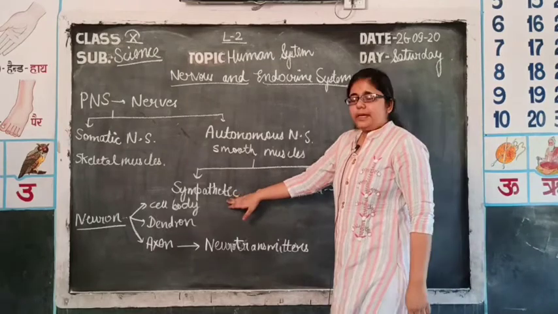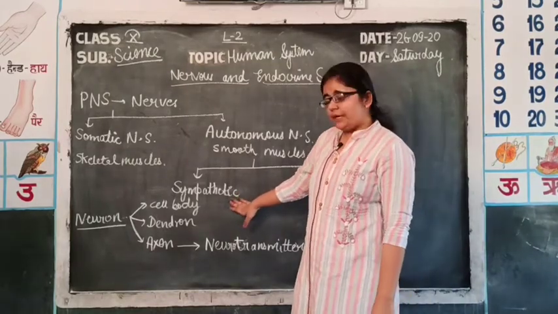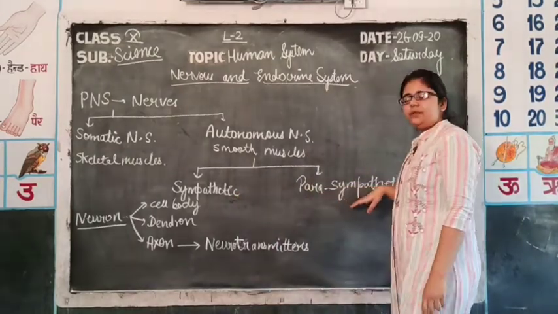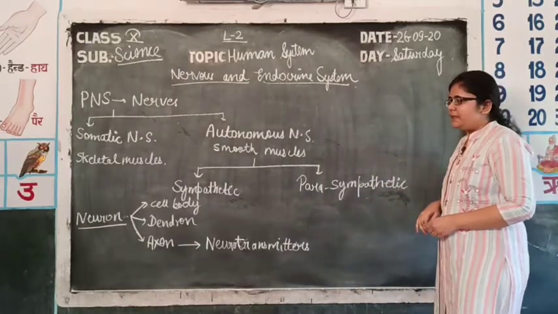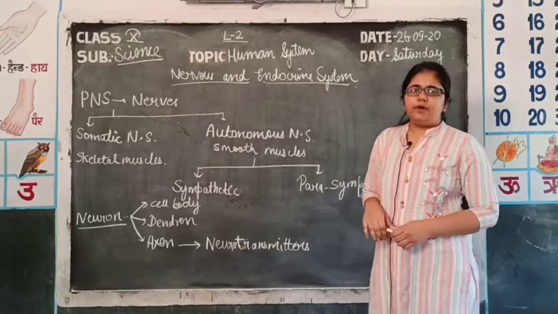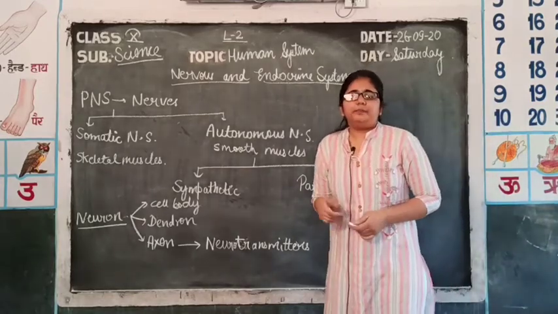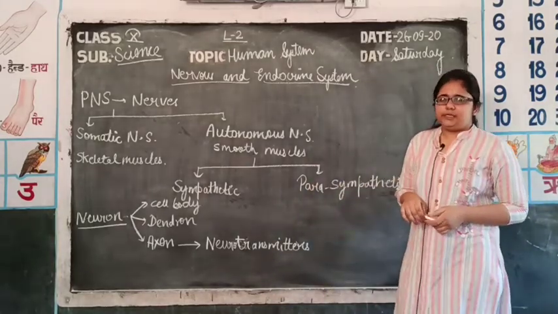So, the sympathetic nervous system expends more energy, and the parasympathetic nervous system conserves energy during the resting situation. In the sympathetic nervous system, heartbeat increases and rate of respiration increases.